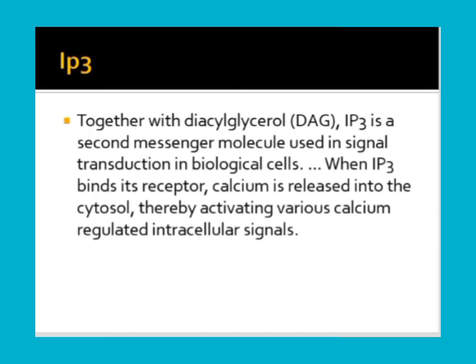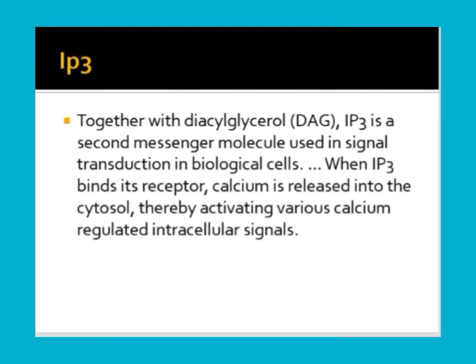And the next one is IP3. Together with DAG, that is diacylglycerol, IP3 is a second messenger used in signal transduction in biological cells. When IP3 binds to the receptor, calcium is released into the cytosol, thereby activating many calcium-regulated intracellular signals. So inositol triphosphate, together with DAG, works as a second messenger. It binds with the receptor and calcium is released. Due to that, many intracellular signals will be activated.